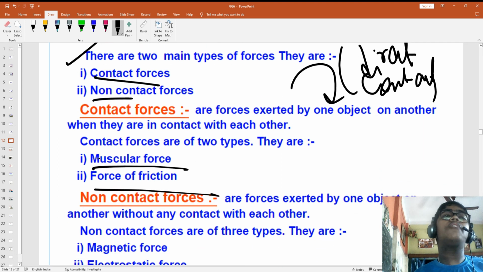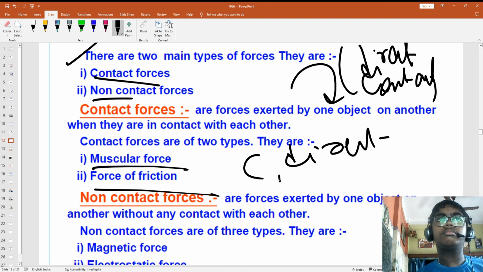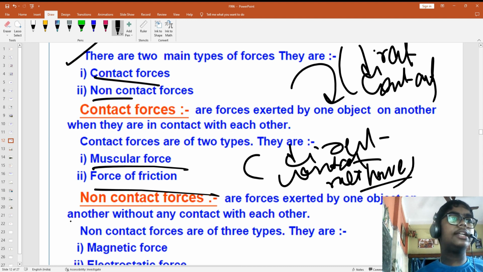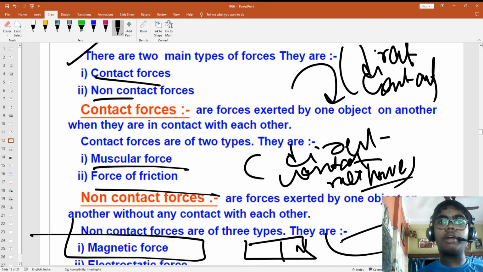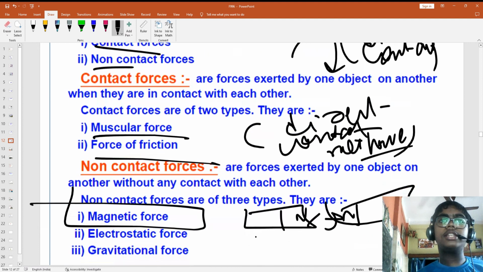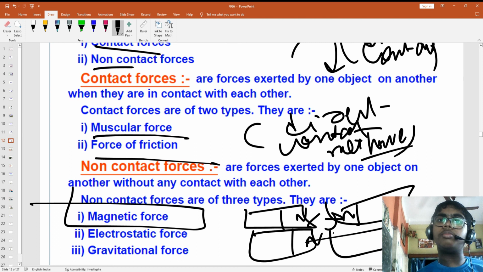And the force that does not have direct contact is called non-contact force. Magnet, you studied in class 6. Like poles will repel, whereas north pole and south pole will attract.